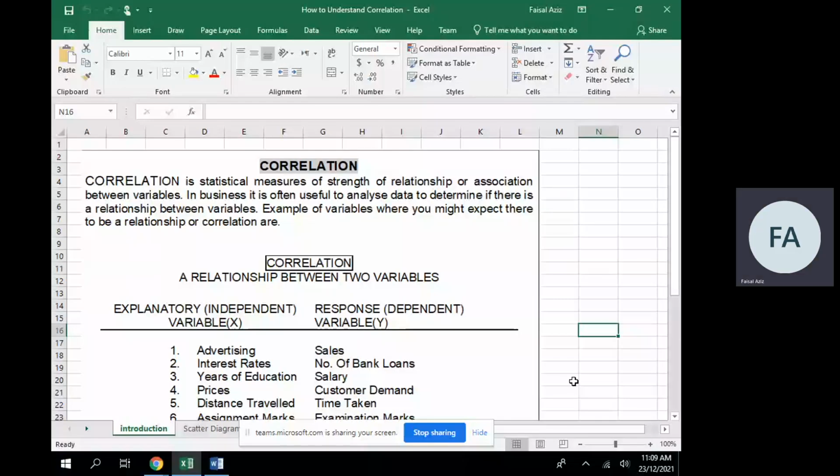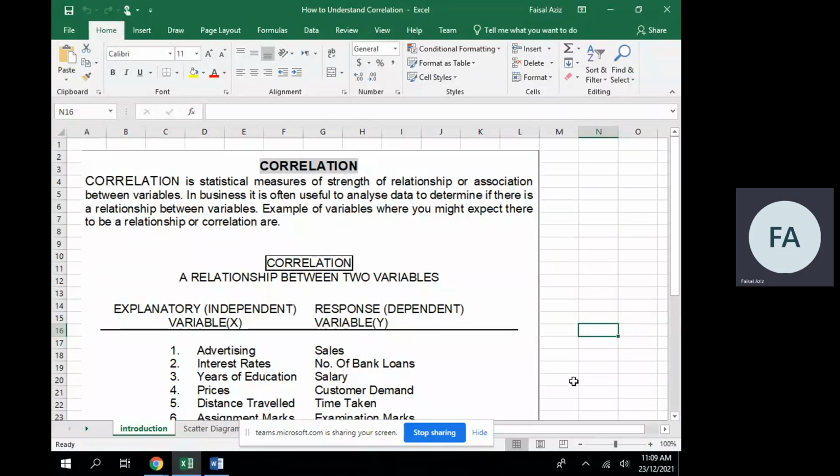In this video, I will talk about one of the important concepts of statistics, and its name is correlation. At the end of this video, you will be able to understand correlation. Also, you will be able to calculate correlation and interpret different values of correlation.